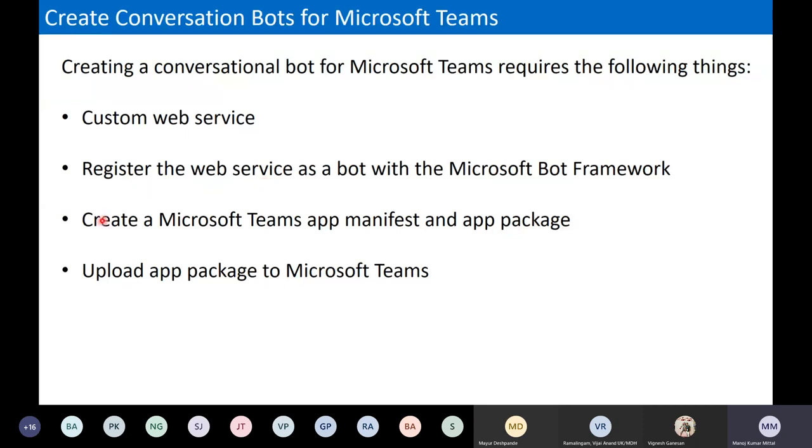And second, we have a Microsoft Teams app manifest file. Once we are creating a solution, there we have an app manifest file. The app manifest file basically defines the scopes and which web service I'm going to interact with. So that type of information exists in the app manifest file, and we need to deploy it in Microsoft Teams to make our bot work. And we have app packages. An app package is nothing but the entire solution package, which comes as a zip folder, and we can deploy it into Teams and start using that particular bot in any of the contexts.